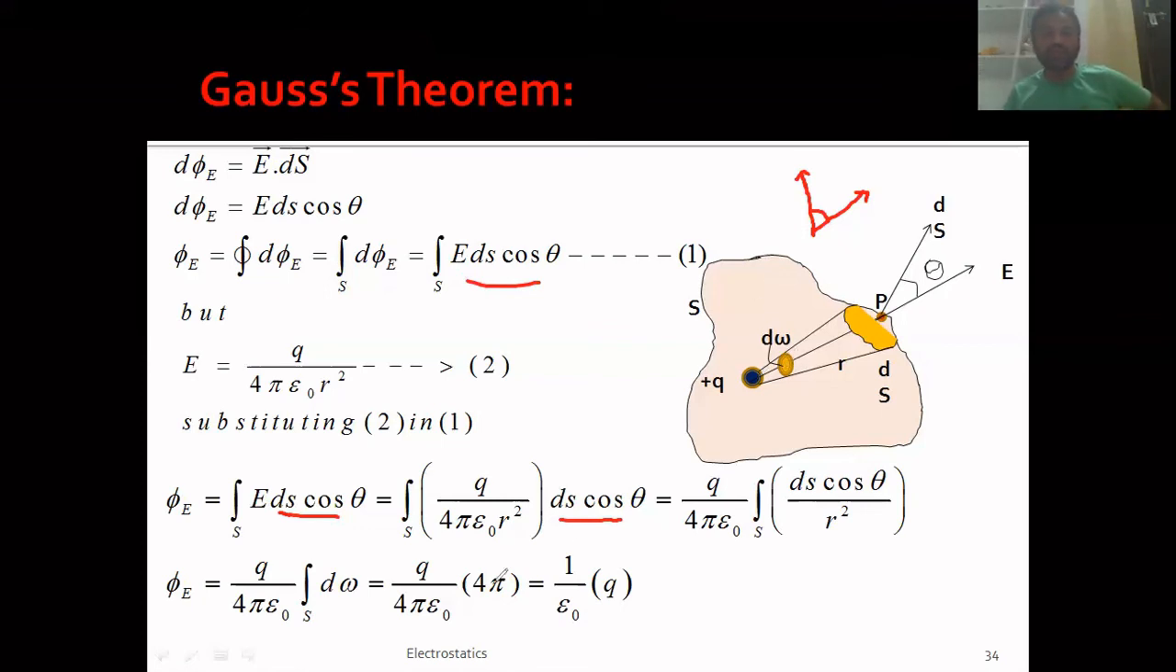This one we call the solid angle, which is denoted by d omega, and hence phi e I can write as q by 4 pi epsilon 0 integral d omega. And this integral d omega is 4 pi. And 4 pi and 4 pi get cancelled, and hence it becomes q by epsilon 0. Why it is 4 pi, you have to understand. Remember, this 4 pi is the angle subtended by q inside the closed surface.